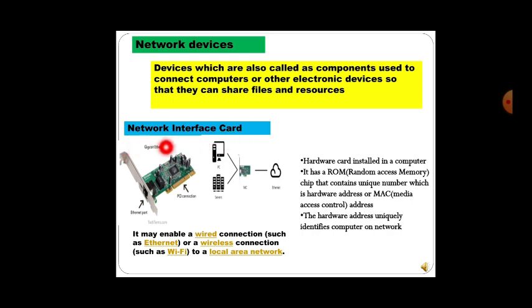So the first one is the network interface card, normally known as NIC. You can see in the image here, this is the network interface card. You have an Ethernet port here. And you can see the NIC is connected to the PC as well as the servers, and it then goes to the Ethernet.